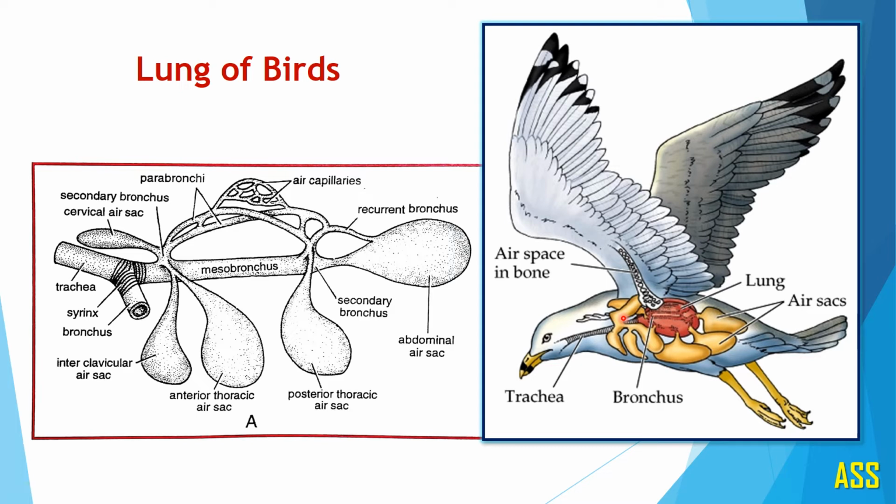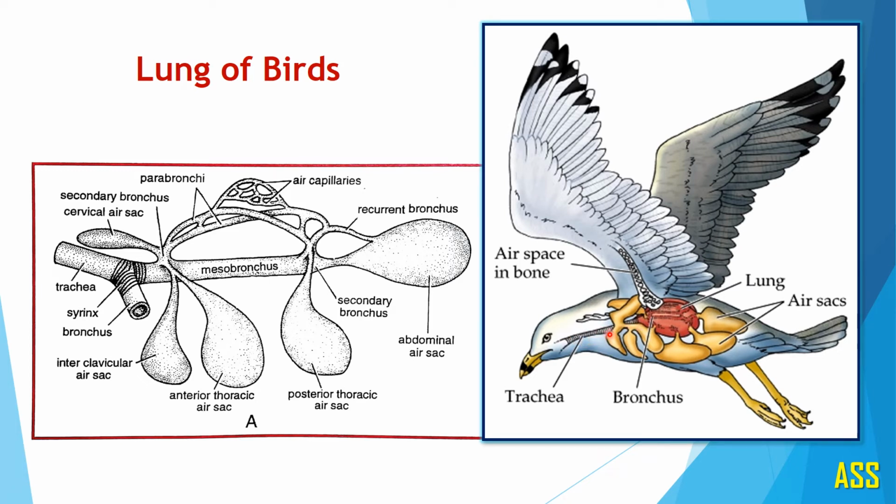Here you can observe a special feature that these lungs give out several thin-walled membranous air sacs. These air sacs enter most parts of the body. Here you can observe the position of lung in the bird.